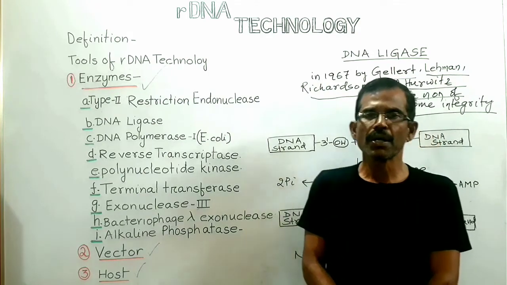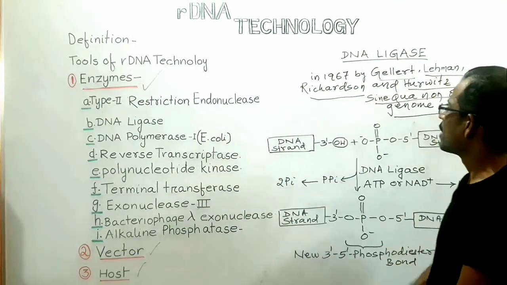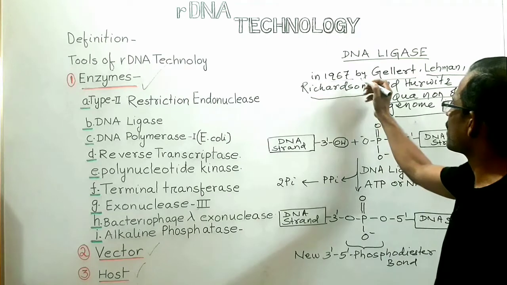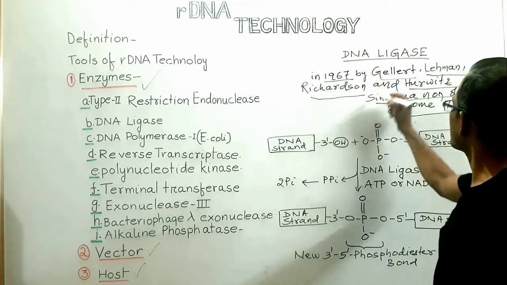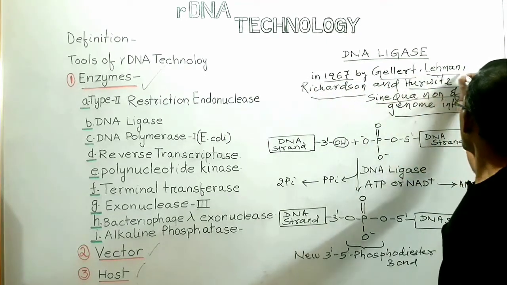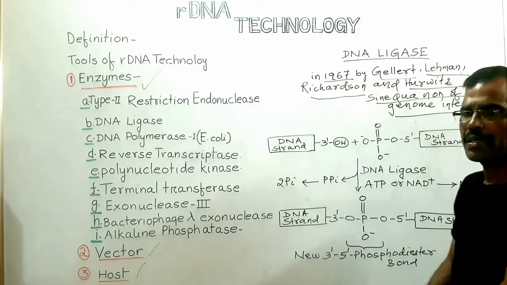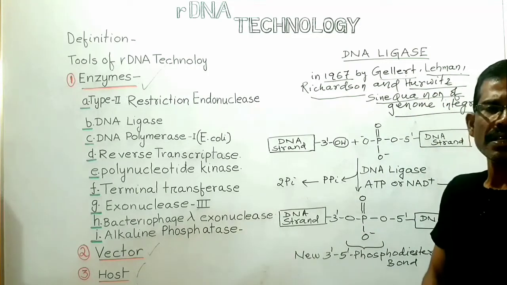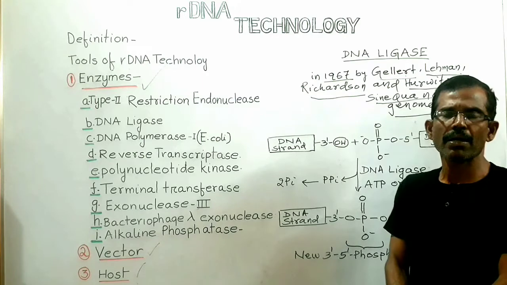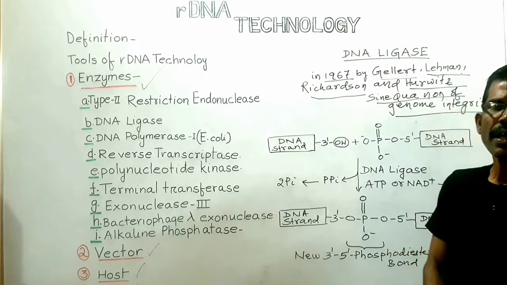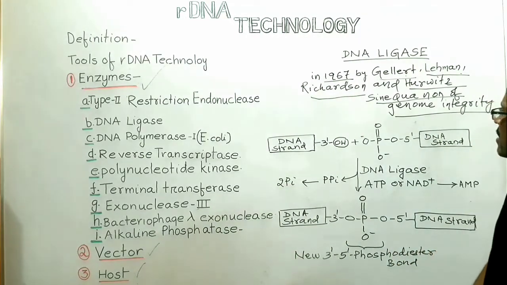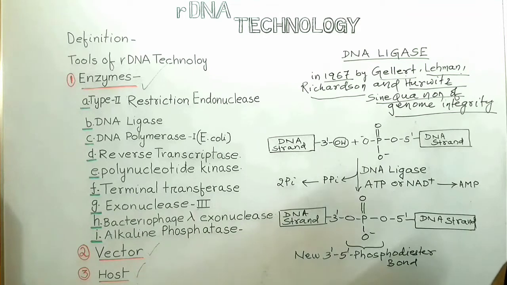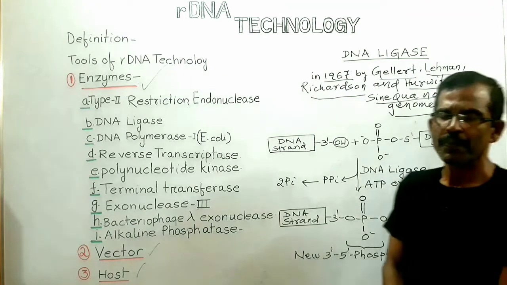The discovery of DNA ligase in 1967 by Richardson, Gellert, Lehman and Horwitz laboratories was a watershed event in molecular biology. DNA ligases are considered as the sine qua non of genome integrity.